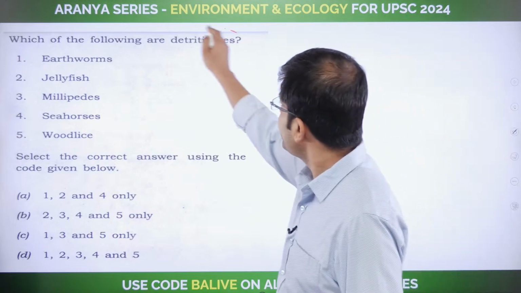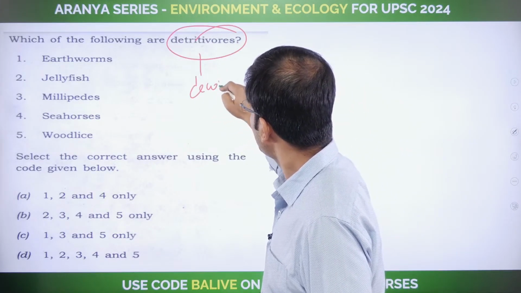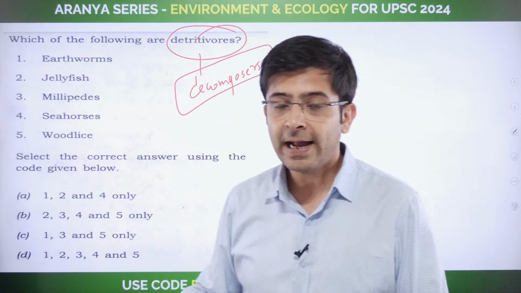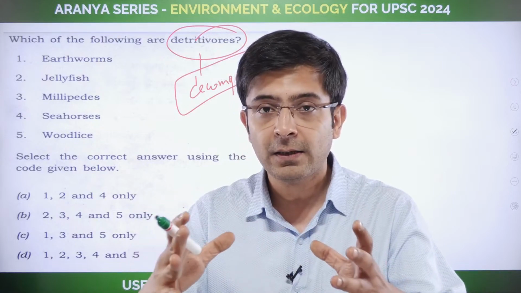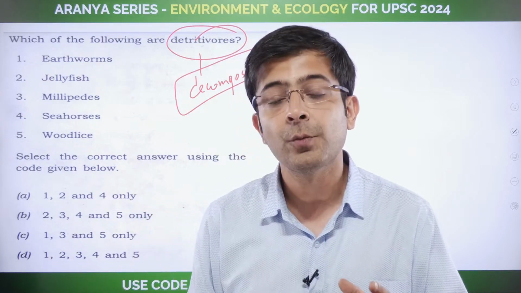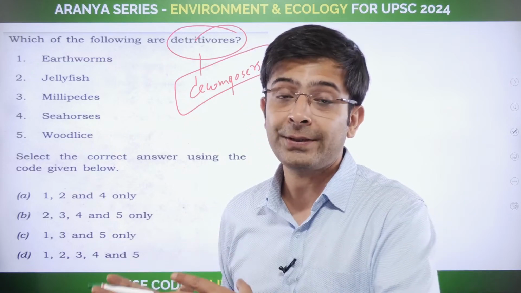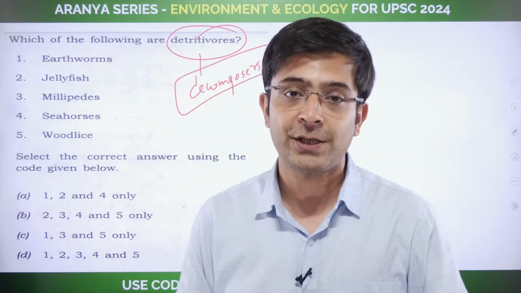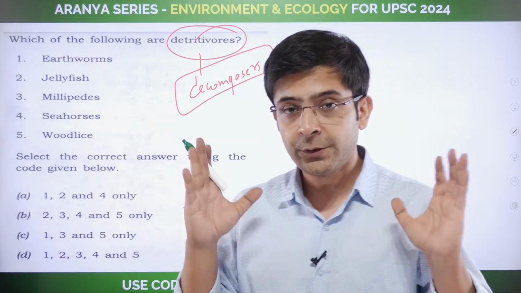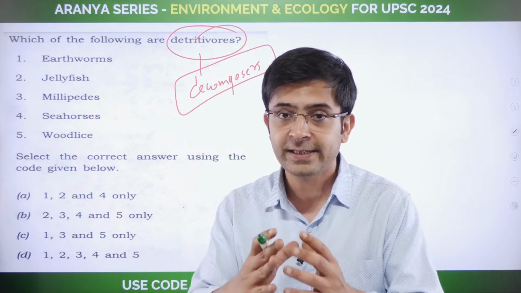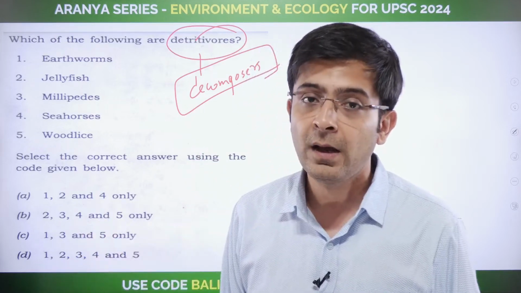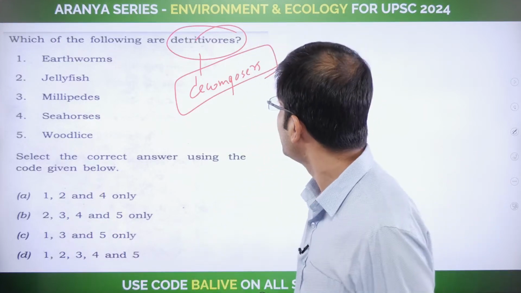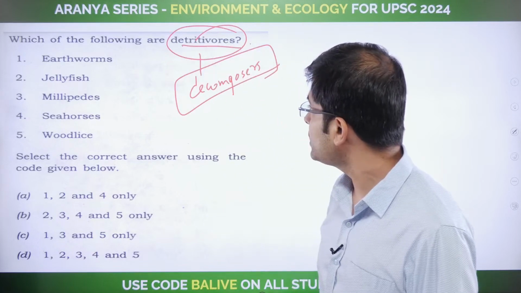Which of the following are detritivores? Basically, the decomposers. Look at how many times UPSC has asked about this. Which is why the first 5, 6, 10 chapters of your StudyIQ book are so important: a lot of questions have been asked directly from those initial pages. It is very important that a student spends enough time understanding these concepts, because even in today's class you will see how UPSC asks questions from random sentences. We'll take a look at that. So which of the following are detritivores, the decomposers?